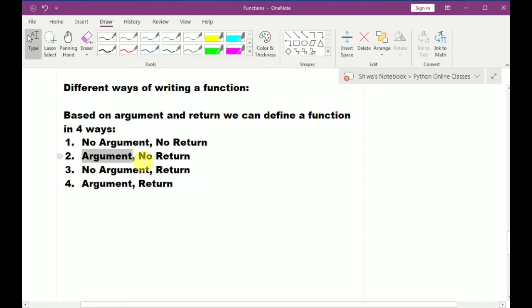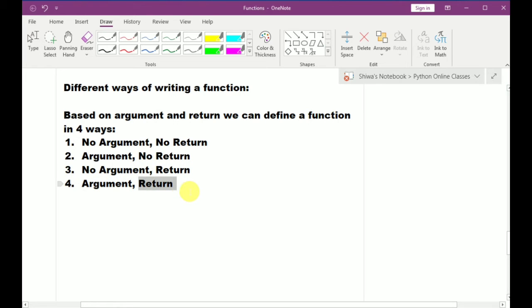Third one is no argument, return, means it will not take any arguments from outside but it returns the value, it returns the output. Fourth is argument and return, which takes values from outside and returns the value from the function.